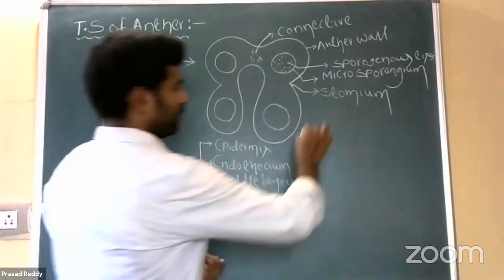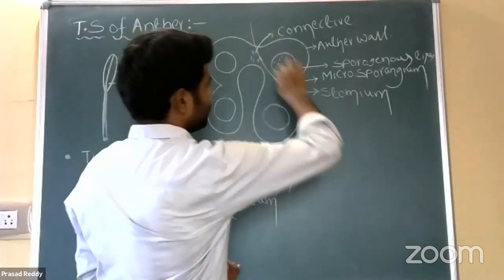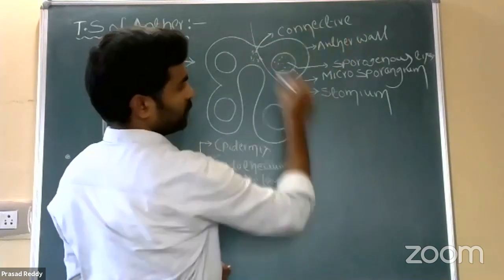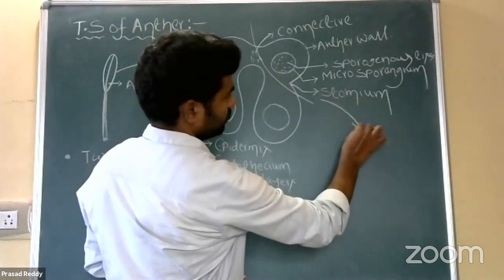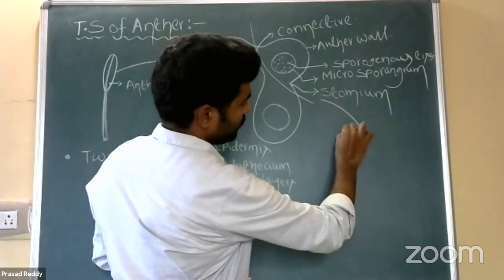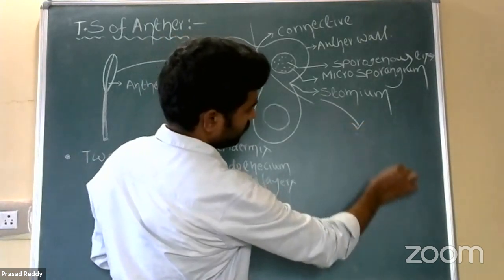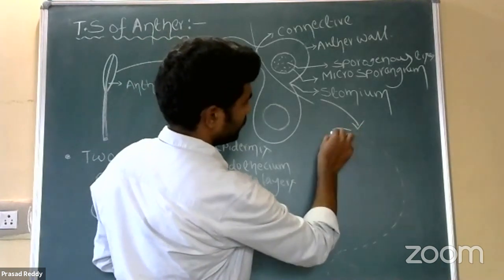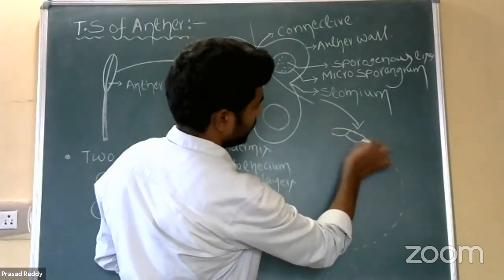Then better to take this portion, enlarged portion, up to here. So what is epidermis here?